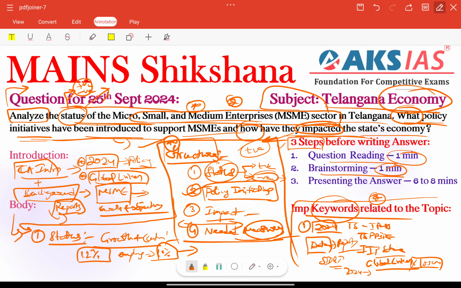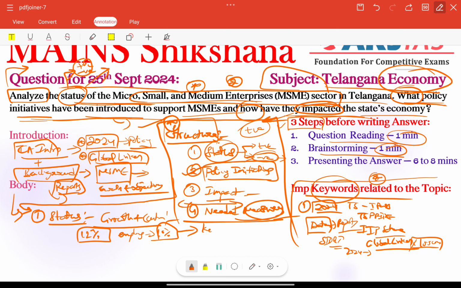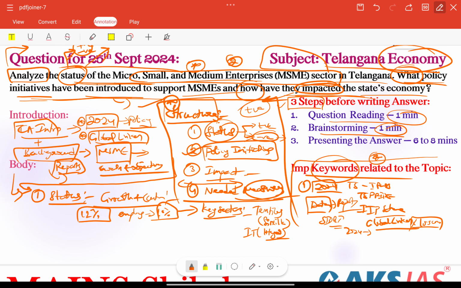Especially we can mention our key sectors in the particular MSME field. What are the key sectors? Textiles, for example; we can add Sircilla and those particular cities also. Other than that, we have IT, especially in Hyderabad. We have pharmaceuticals, that is for Warangal. These types of examples need to be included here and there. Here we are connecting key sectors and also places. Due to state support and strategic locations, we have been successful in creating MSME growth. So growth and contribution is very important.